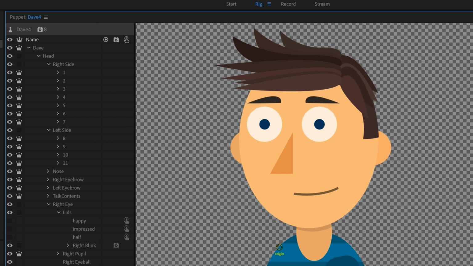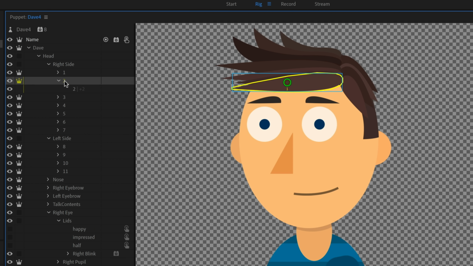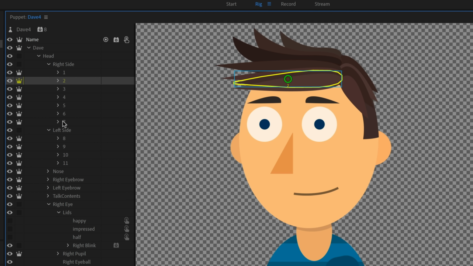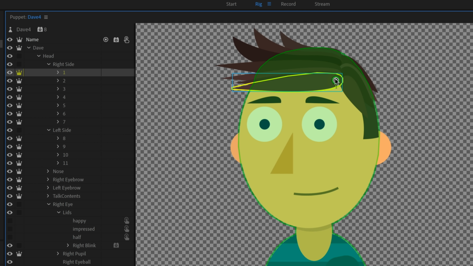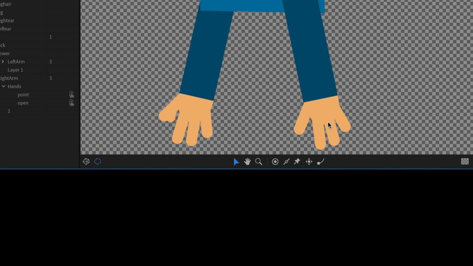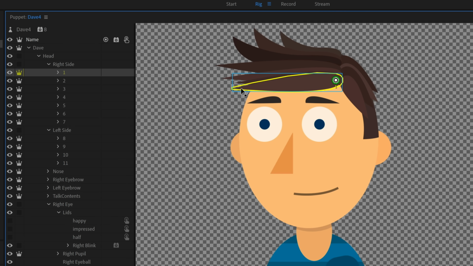Next, let's start to tackle that hair. So if you remember correctly, I had my right side and all my little individual independent strands of hair here, and my left side as well. So what I want to do for each of these strands is drag the origin to where the root of the hair is, where it would basically attach to the head, and then come down here and get the dangle tool, which is going to automatically create a dangle tagged handle, and put it on the end, the tip of the hair, somewhere around there like that.